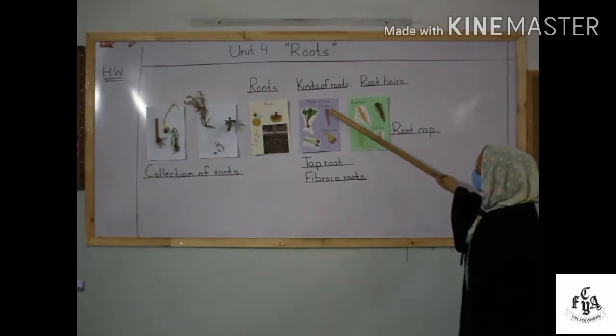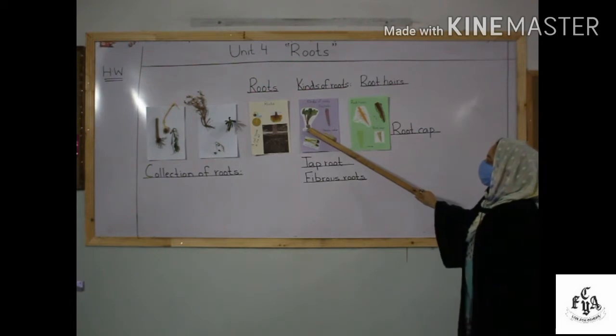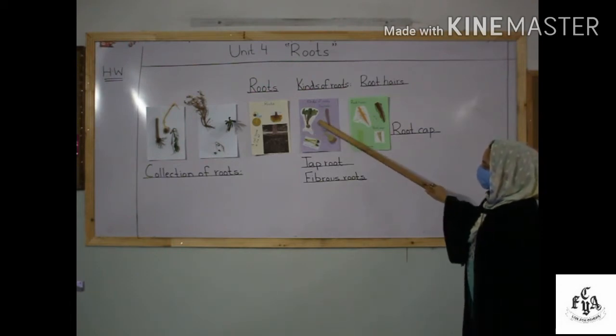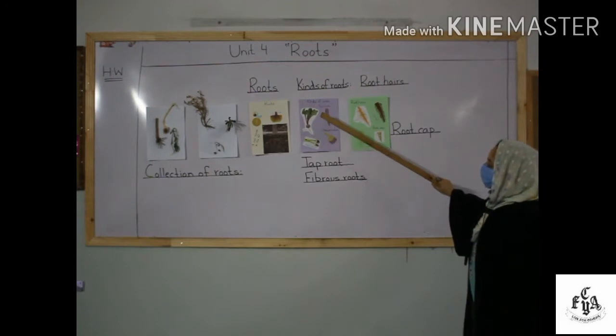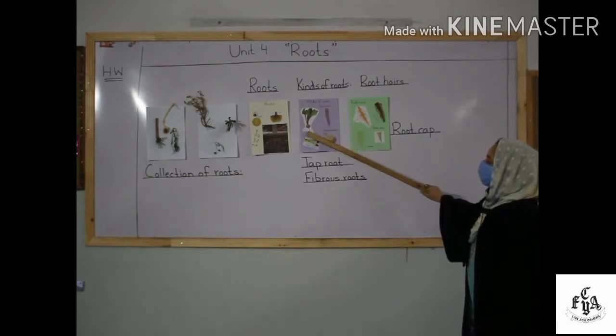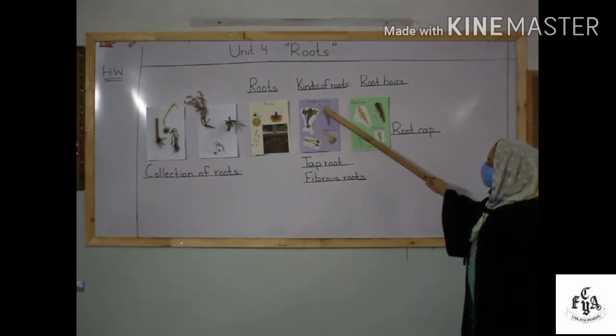As you can see here, these are the small roots growing from this thick root. For example, a beet has a thick root and small roots growing from it. Like a beet or a carrot or a radish, they all have the taproot.